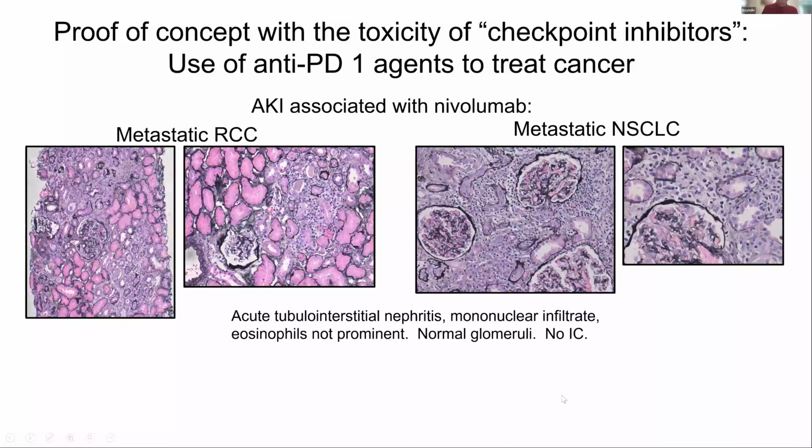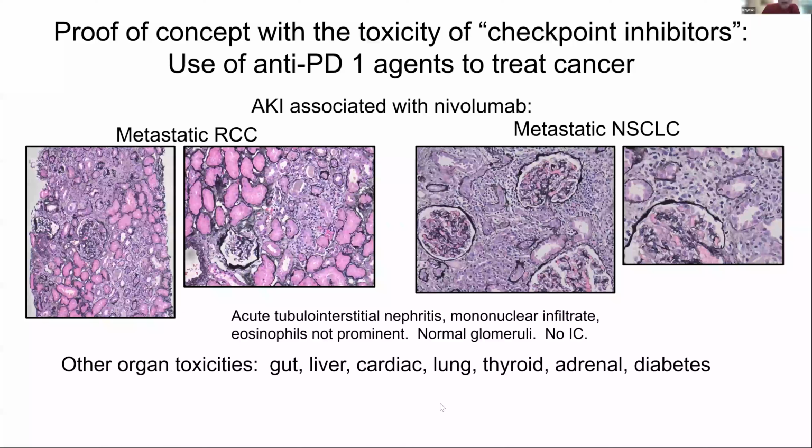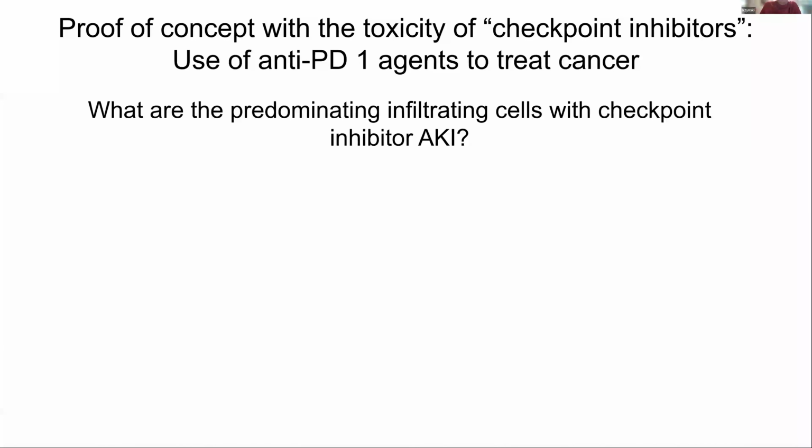Again, this microvascular endothelial system that I'm studying in the kidney exists in other organs, I predict. And I propose that what's happening here is that this inflammation comes because the microvascular endothelium HLA class II is seeing T cells that now no longer have the blockade of PD-1, just like what I did with culture. So what are the predominant cells infiltrating the kidney with this acute kidney injury that comes with these checkpoint inhibitors?